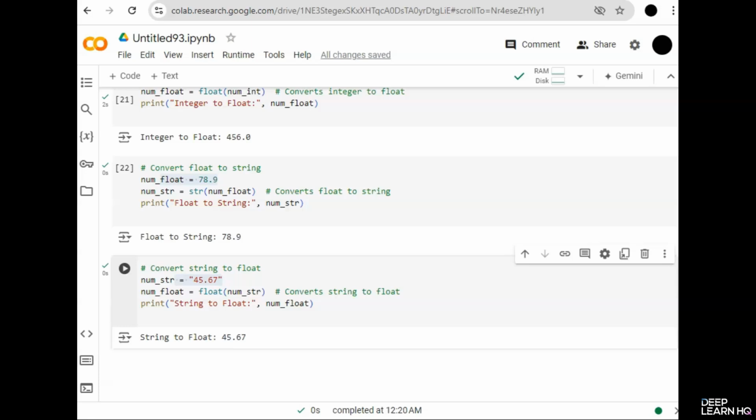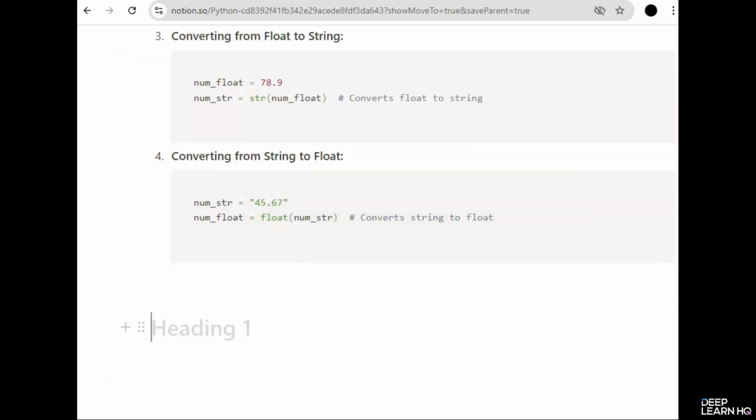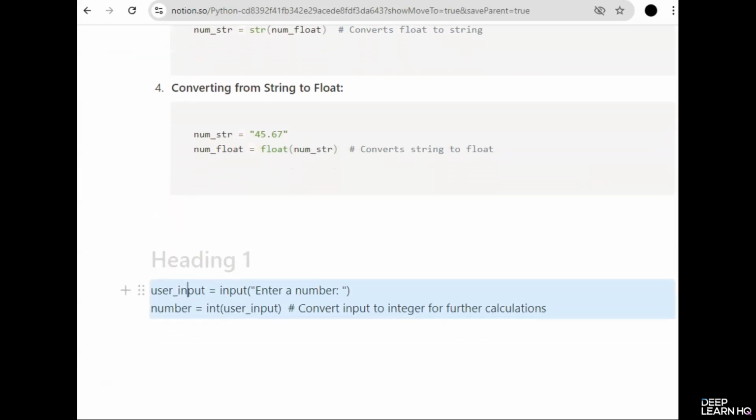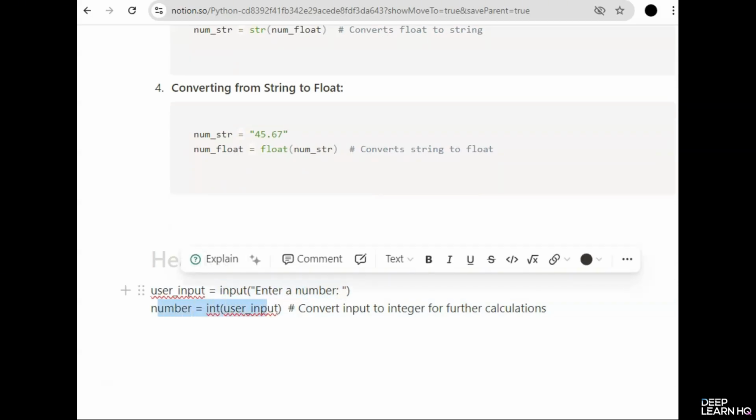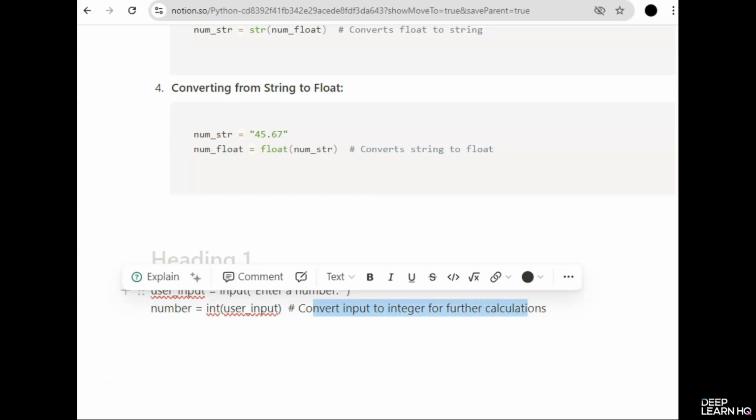If we talk about the practical use cases, typecasting is used in various scenarios in programming, such as user input. When reading input from users, it's often in string format. You need to convert it to the appropriate type for calculations or comparisons. We can understand that with this example. User input, and then we wrote input, enter a number, and then int user input, and this will convert any input to integer for further calculations.